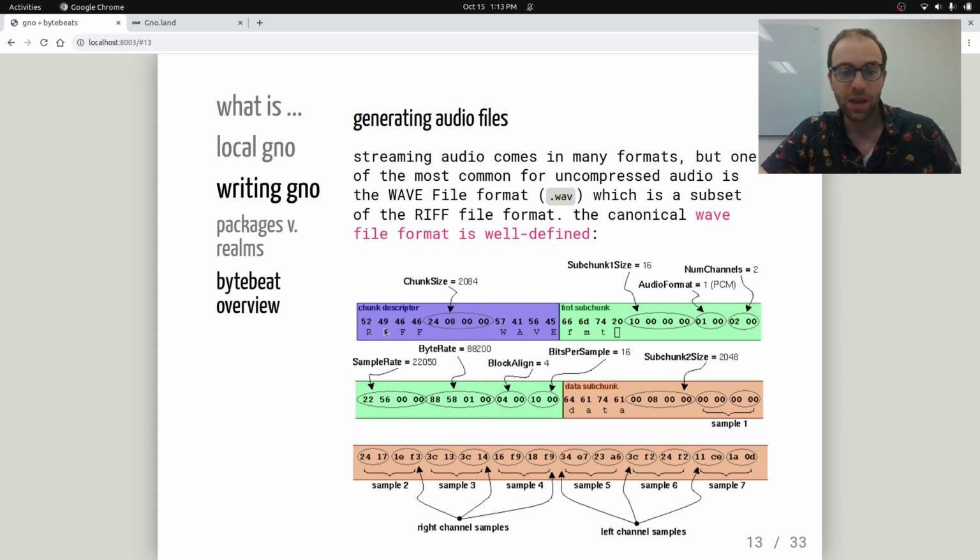It's basically the sample data at the end. So you have all these samples. This is a 16-bit sample, so you have 2 bytes for a left channel, 2 bytes for the right channel, left, right, left, right, left, right, over and over. And in the beginning, you have some special chunk descriptor. So you have a thing that says RIFF and a thing that says WAVE in this format. And you have some specific chunks of various sizes. So some of them are 32-bit, some of them are 16-bit, and these will need to be specifically allocated. So we're going to write a package to do that.